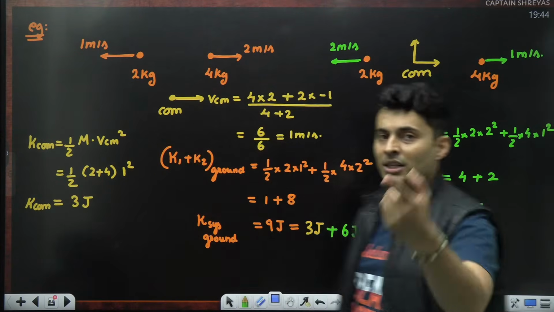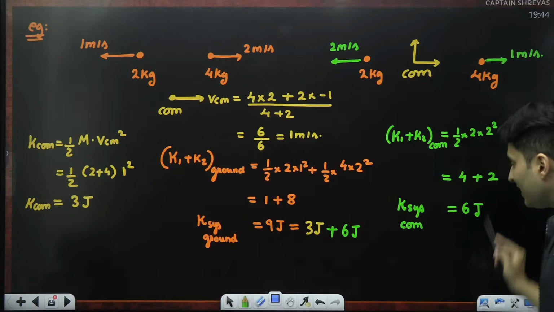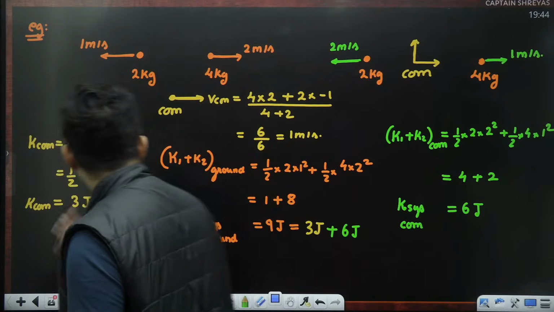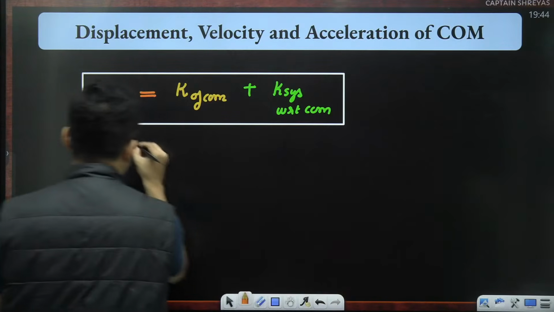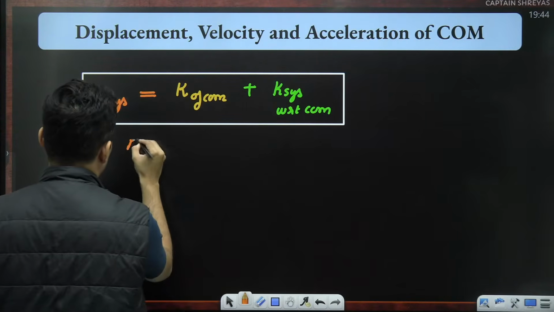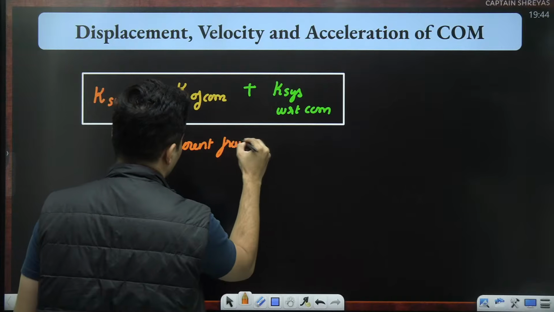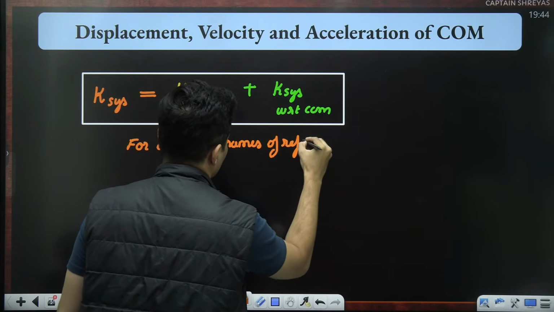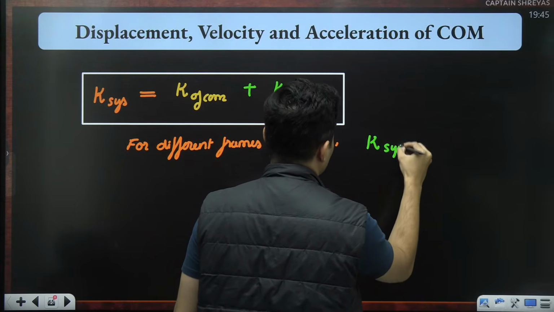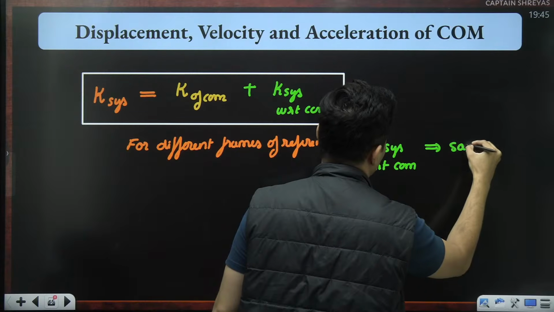But you know what will not change? Is this. Because this is relative velocity with respect to center of mass. So this number can't change. So therefore, for different frames of reference, it's the kinetic energy of the system with respect to center of mass which will always remain the same.